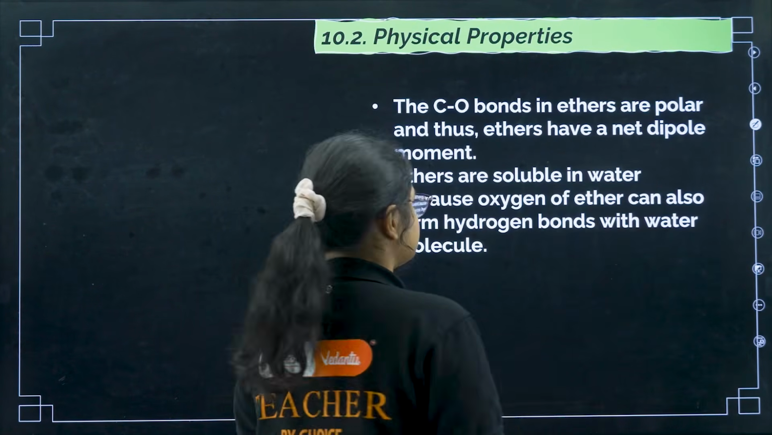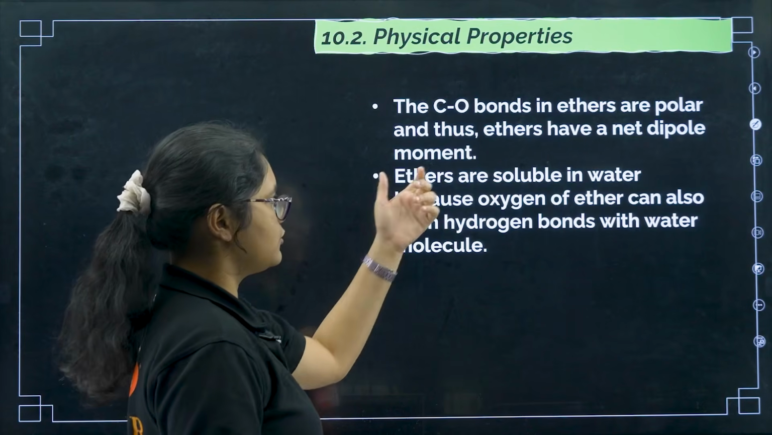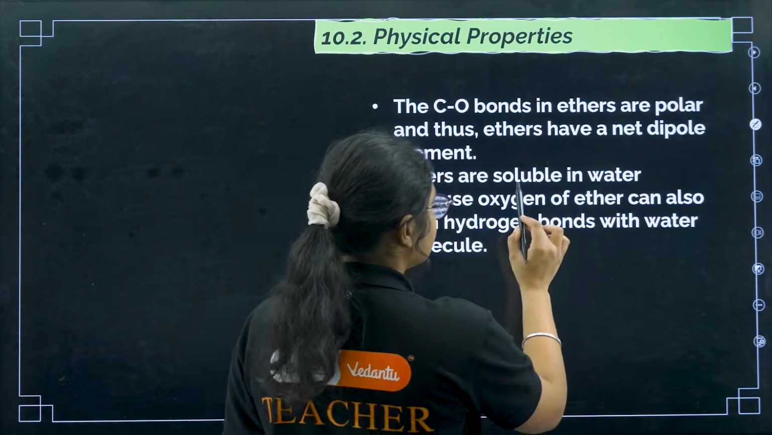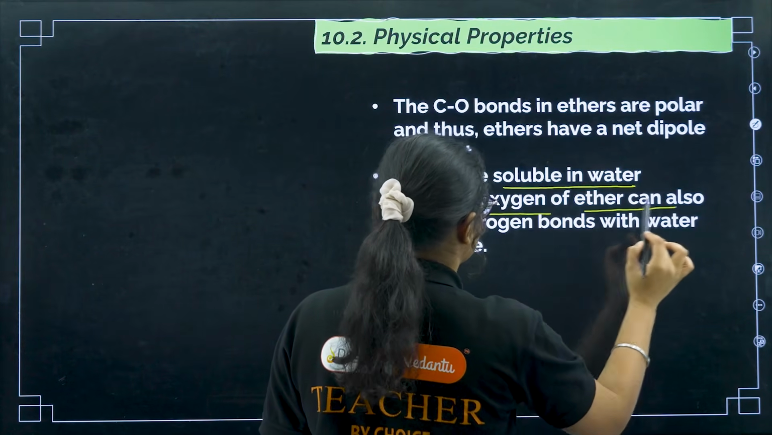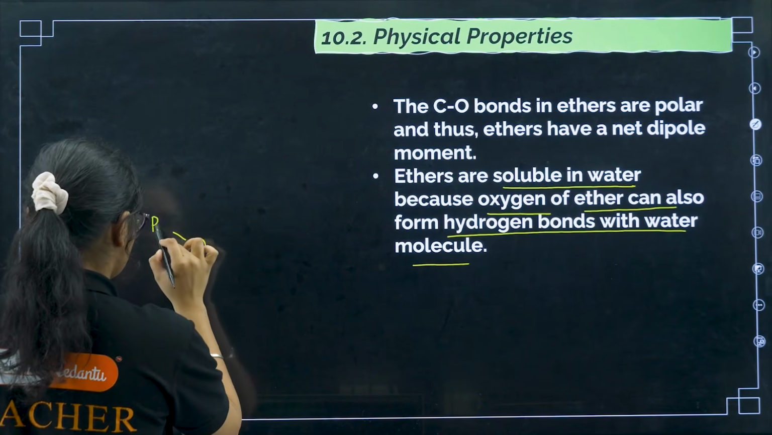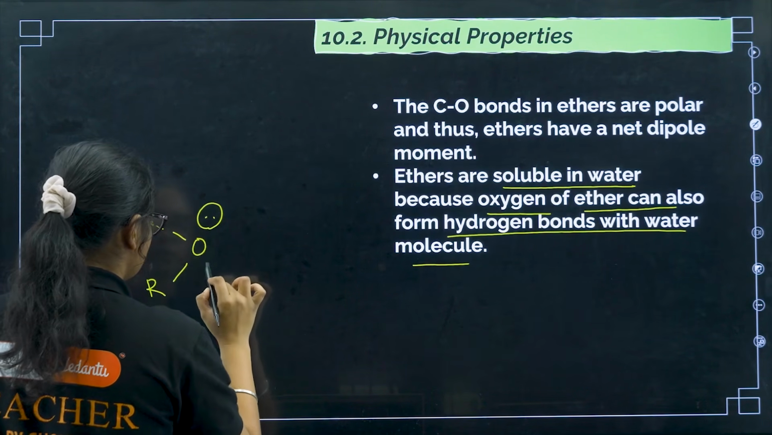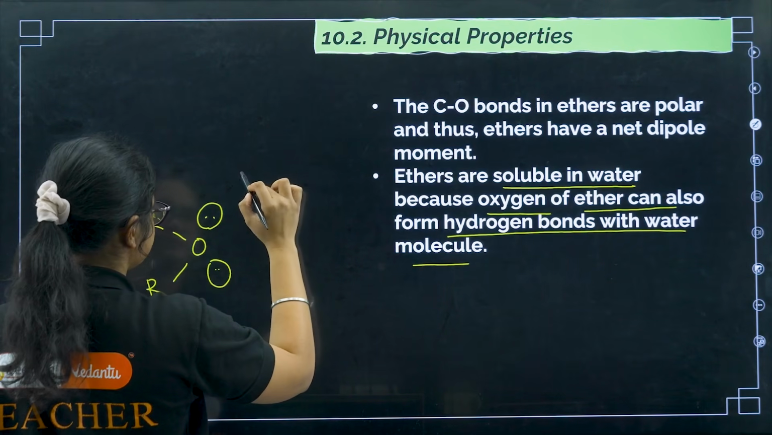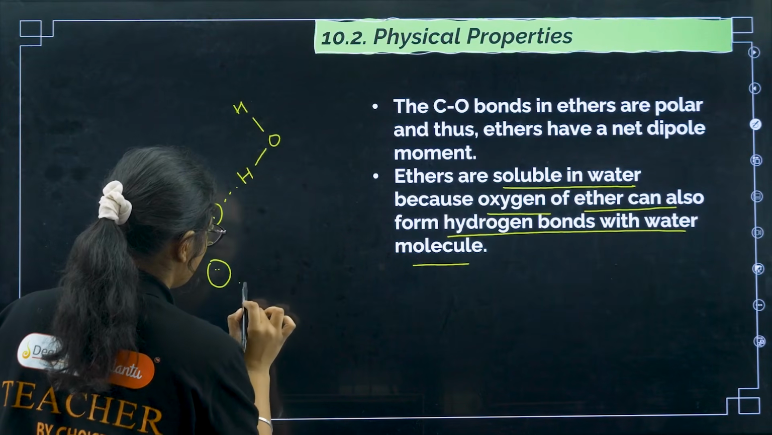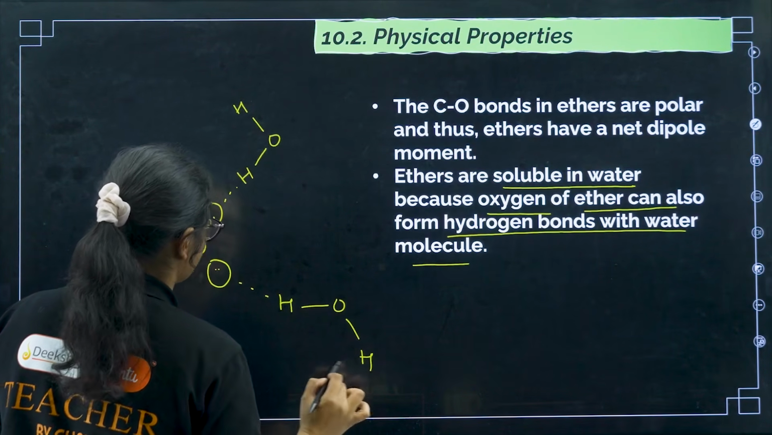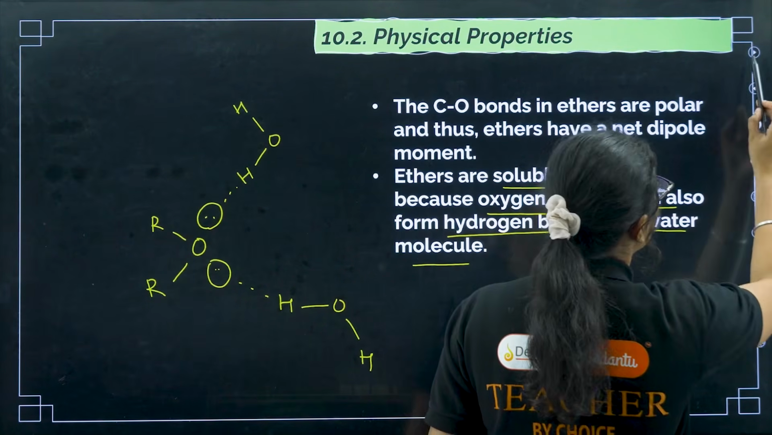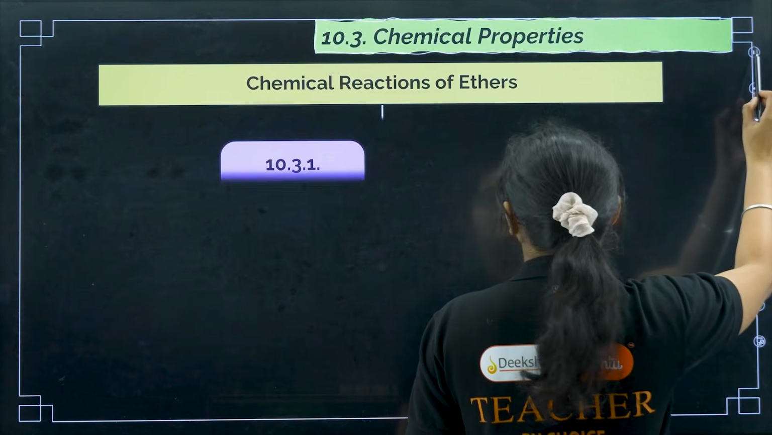Now coming to the physical properties, nothing much is important here. The C-O bonds in ethers are polar and thus have a net dipole moment. They are soluble in water because the oxygen of the ether can also form a hydrogen bond with a water molecule. So if you see, ether is like this, and it has two lone pairs, and we have a water molecule which can form a hydrogen bond here. Okay, fine.